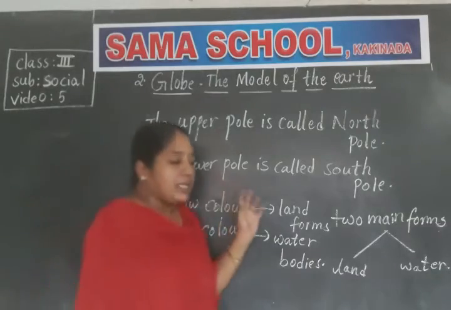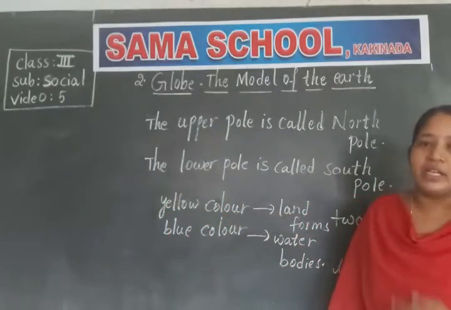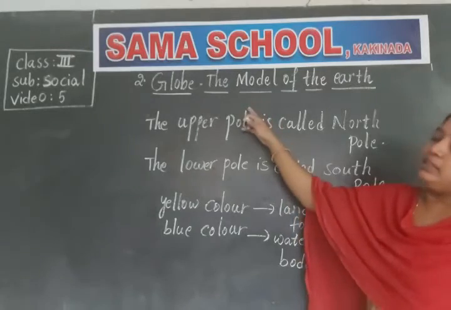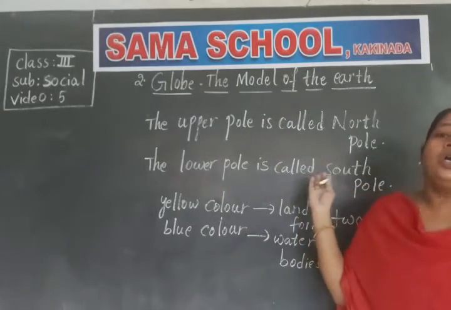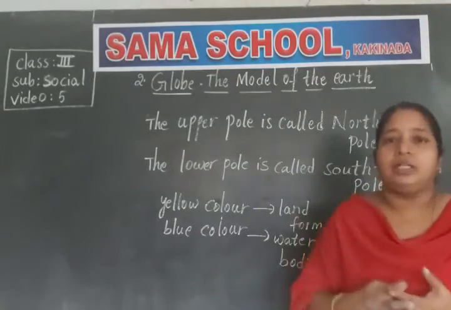Now tell me, children, what is globe? The model of the earth. The model of the earth is called globe because we cannot see the whole earth at a time.